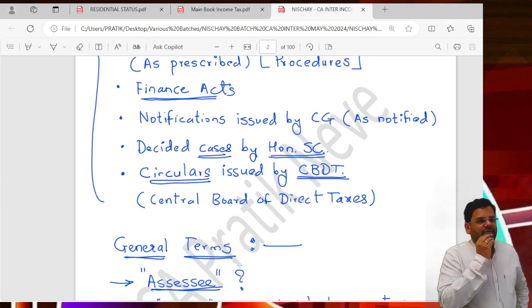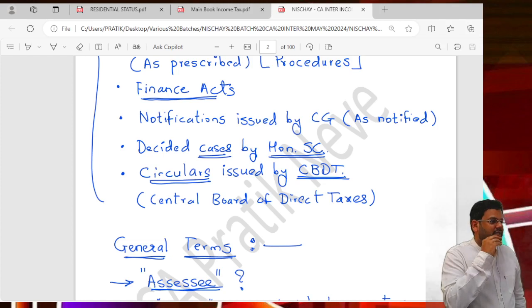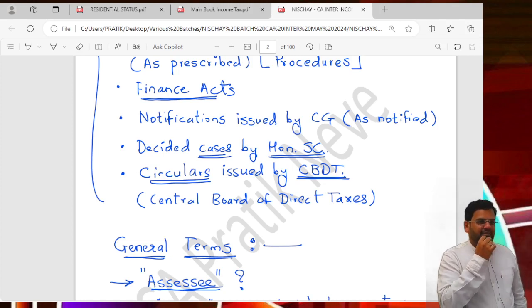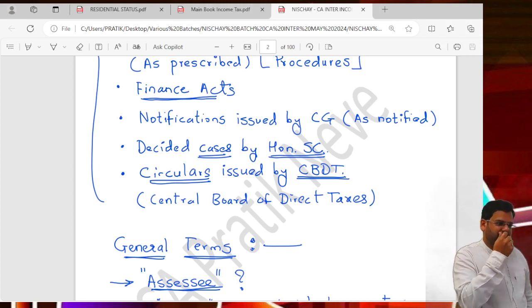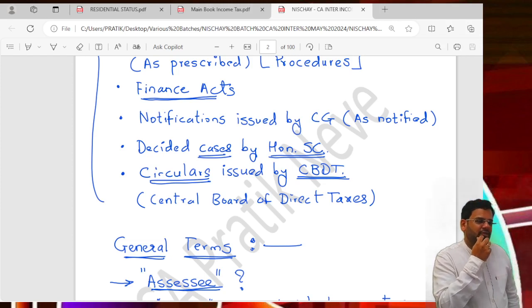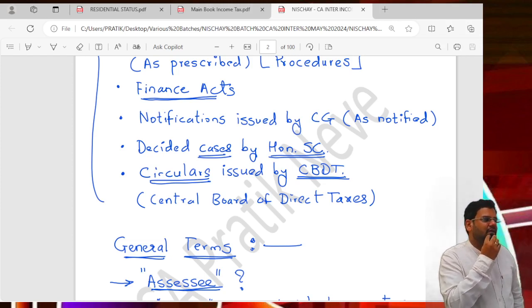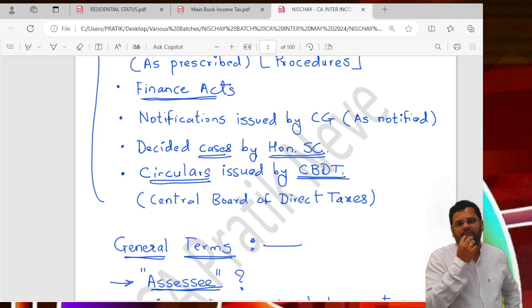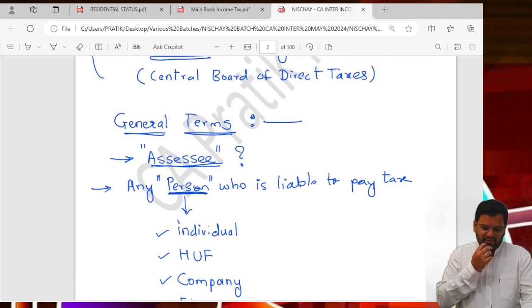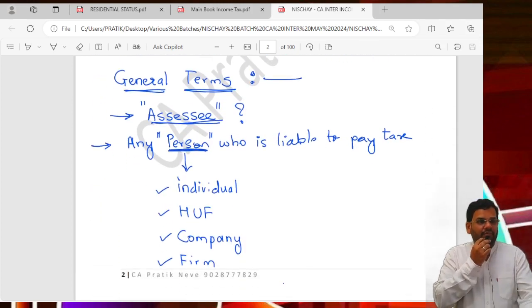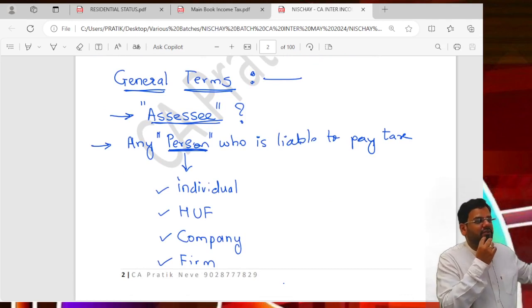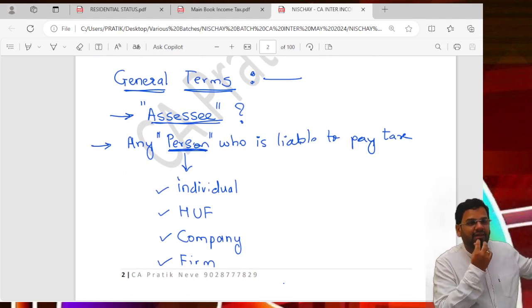In GST, there was no concept of assessee, but there was a concept of taxable person. Taxable person was the one who is registered or liable to be registered. That was basically your taxable person. But in income tax, we have the concept of assessee. So who is assessee? Assessee means any person who is liable to pay tax.